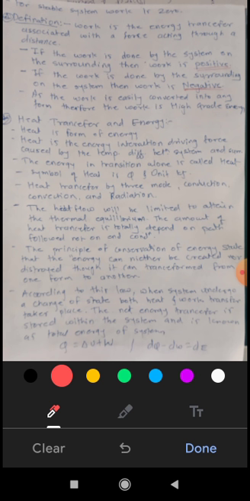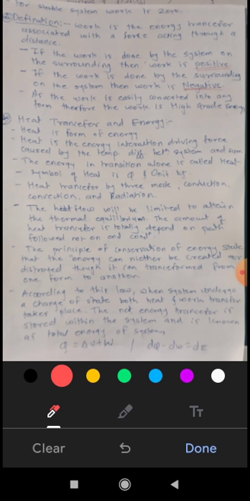Conduction means if we are holding a metal wire in our hand and put it on a flame, then the heat comes to our hand through that wire. Okay, that is conduction. Second one is convection. Convection means because of temperature difference, molecules transfer from one place to another place.